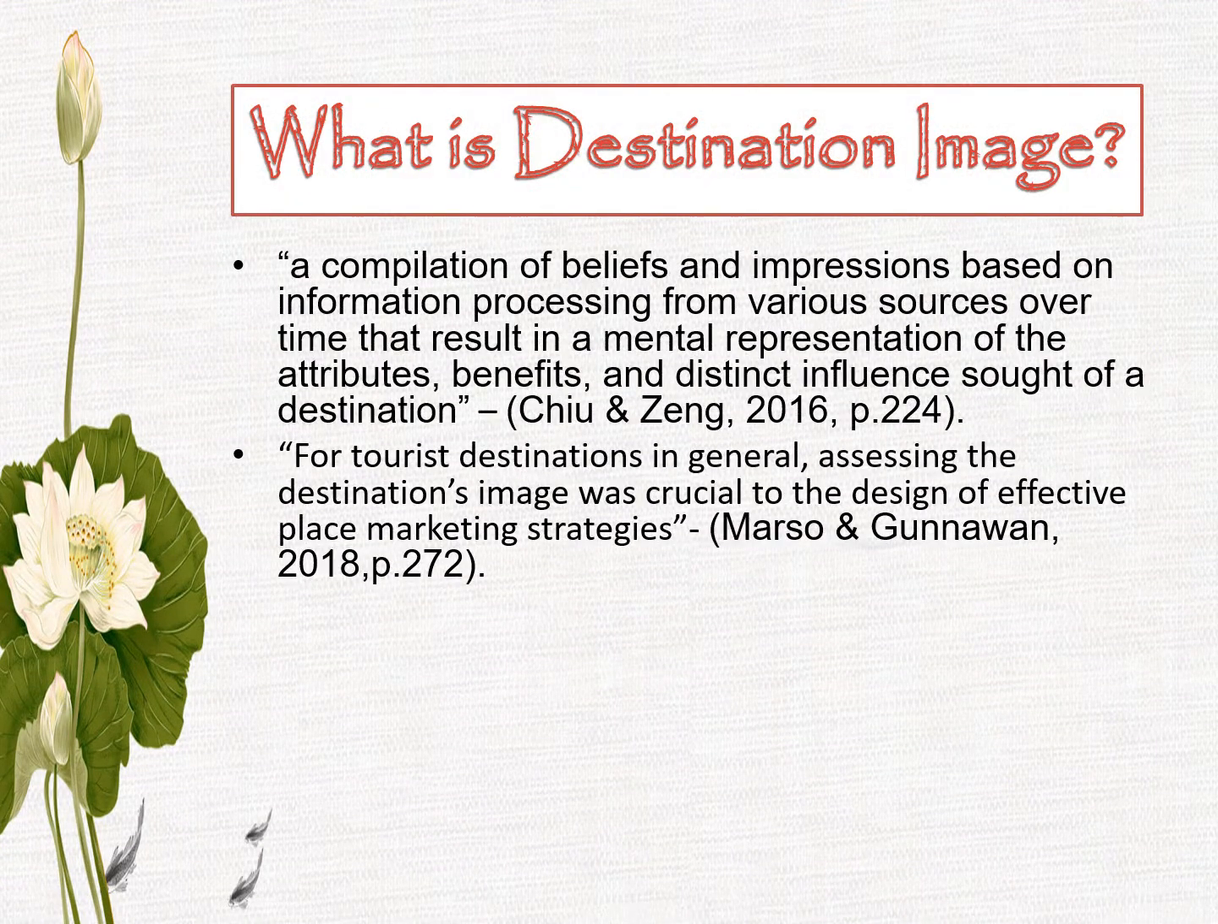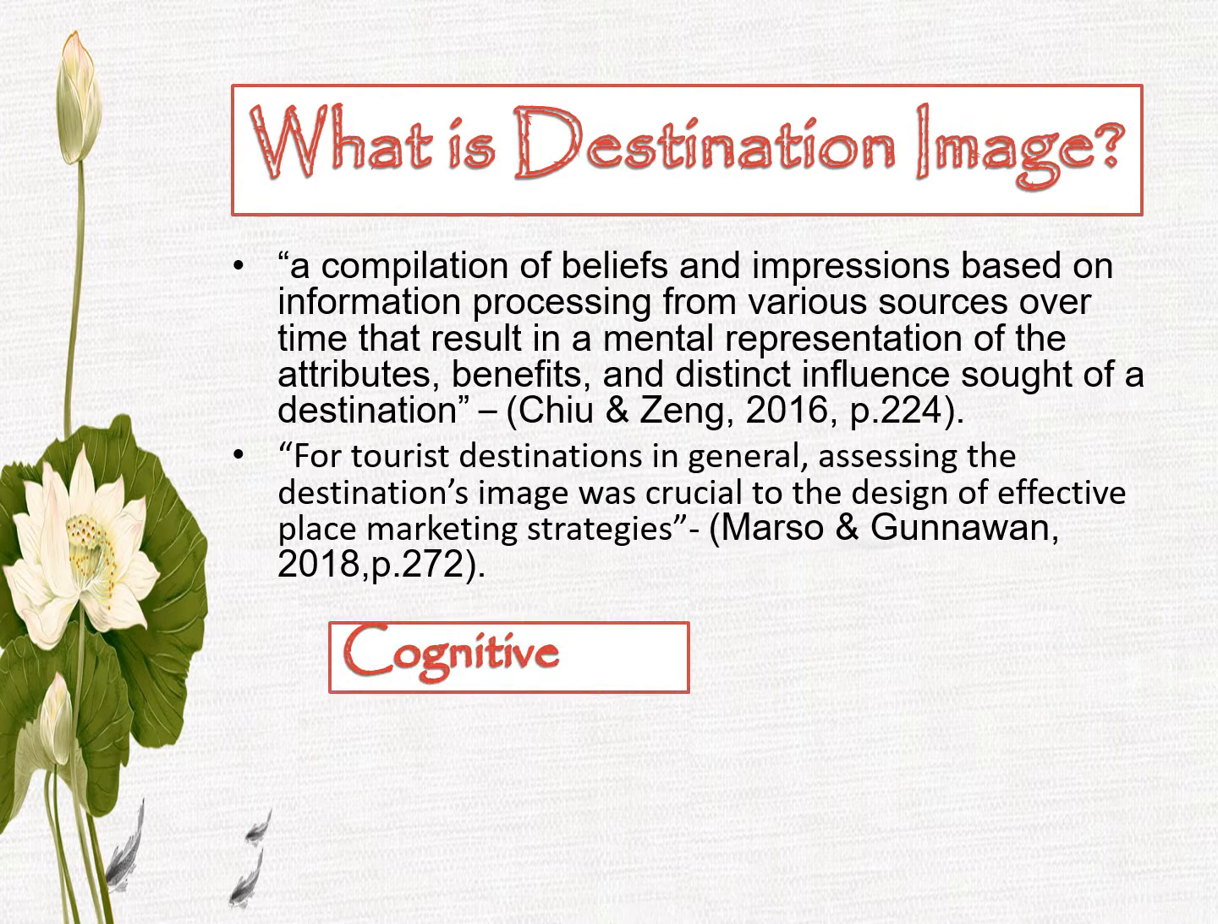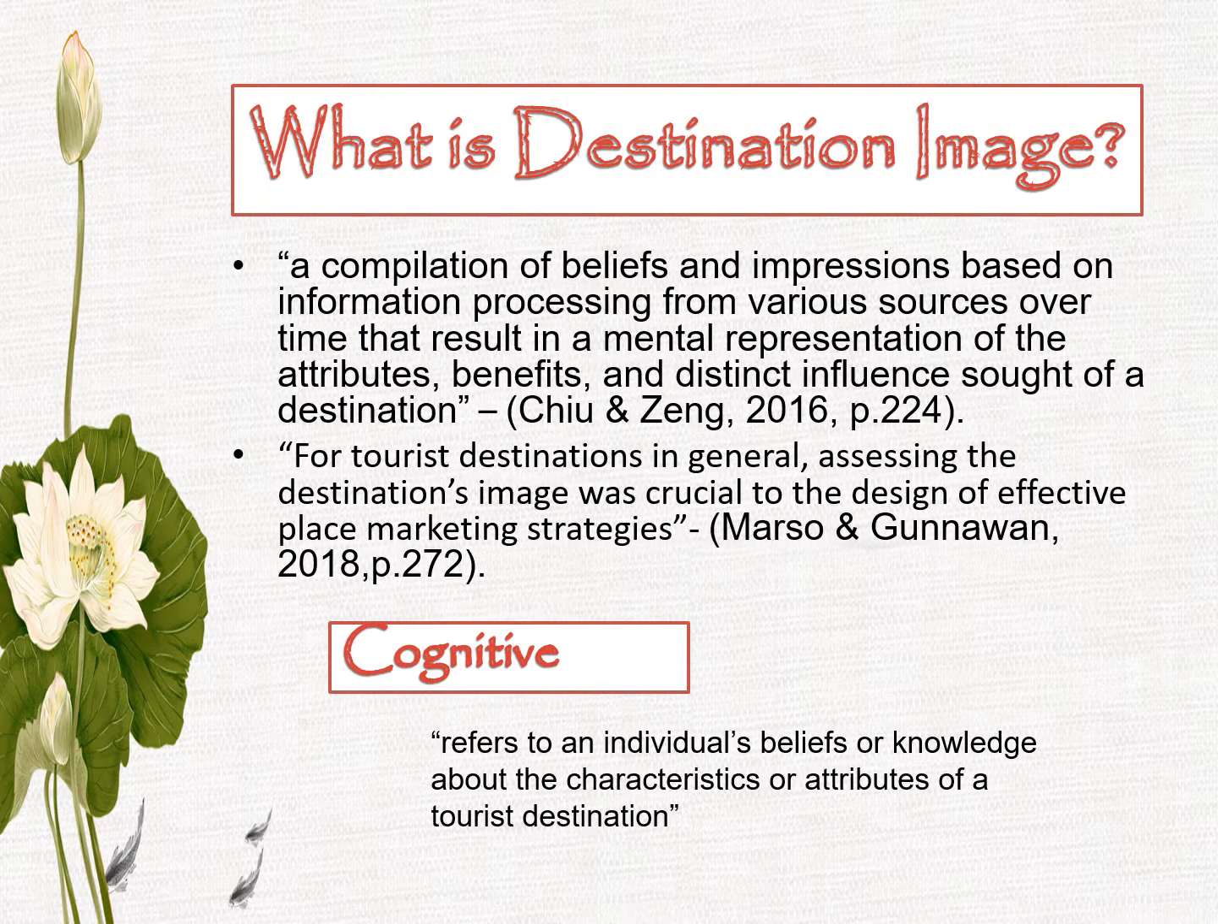A destination image is a collection of beliefs and impressions based on the attributes, benefits, and distinct sort of a destination, and according to Chiu and Yan, it also acts as an effective marketing tool according to Marshall and Gunawa. So in this presentation, the main focus is using the cognitive image that defines China.